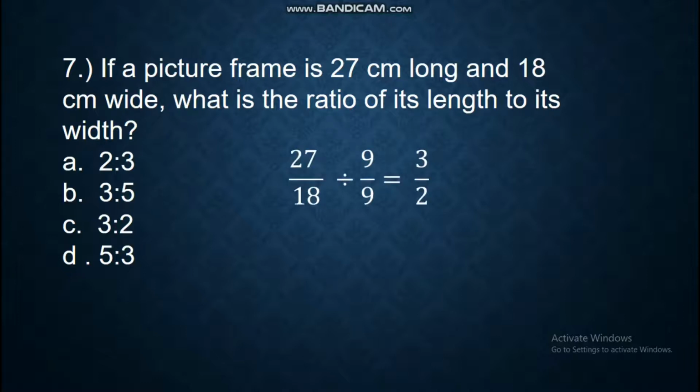In this case, we will have 27 over 18 since we are looking for the ratio of length to width. Divide the numerator and denominator by 9 to reduce it to its lowest terms, 3 over 2, or 3:2. Our answer for number 7 is letter C, 3:2.